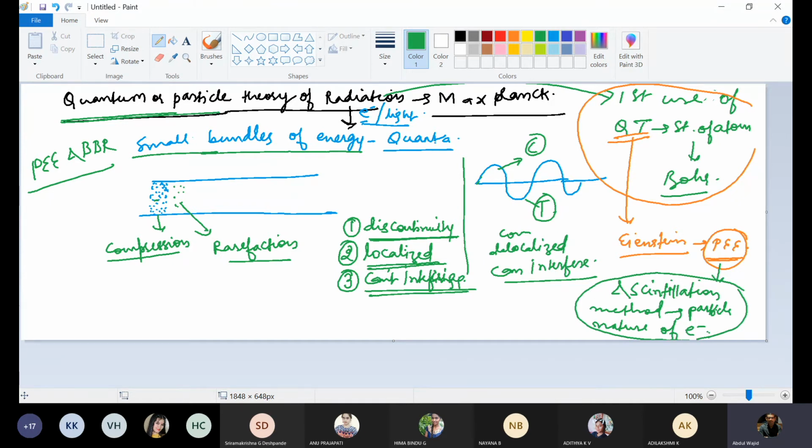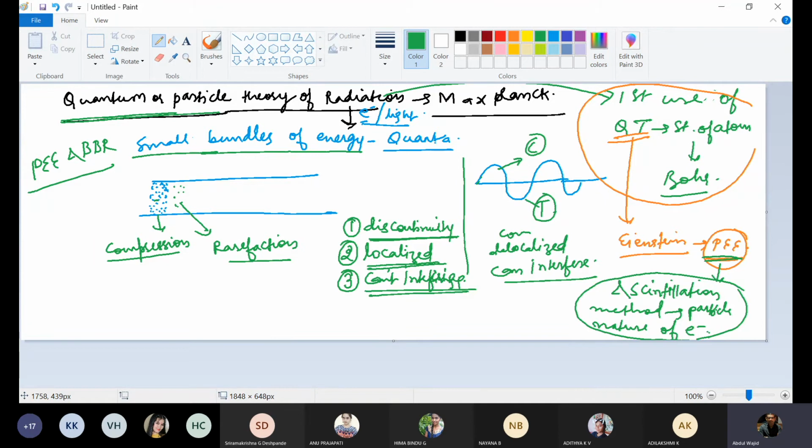And Einstein used this quantum theory to explain the photoelectric effect, and Bohr used this quantum theory first to explain the structure of atom. We should remember all these points along with the name of the scientist, because they were there in our previous years' examinations for IIT JEE, etc.